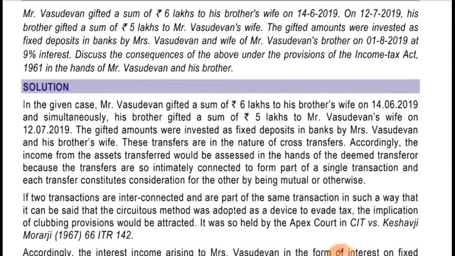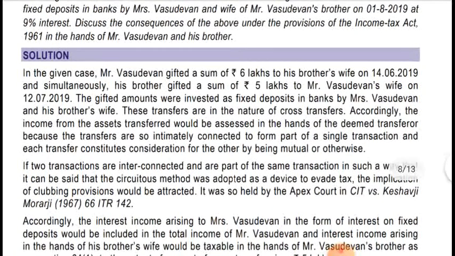Now, if two transactions are interconnected and are part of the same transaction in such a way that it can be said that a circuitous method was adopted as a device to evade tax, they were trying to evade the tax by gifting through a cross transfer, the implication of the clubbing provision would be attracted. It was held by the apex court in CIT versus Keshavji Morarji, 1967, 66 ITR 142.